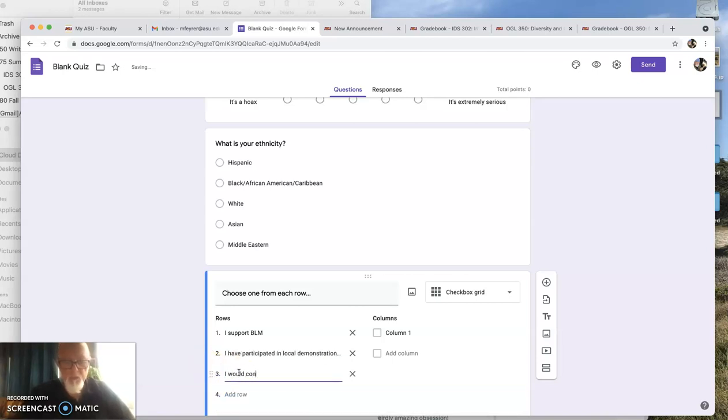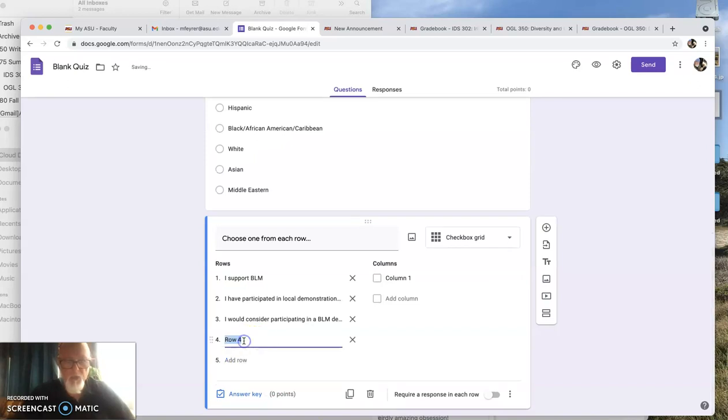I would consider participating in a BLM demonstration. Forgive my misspelling there. Participating. Okay, another row. Let's do BLM is a valid cause.